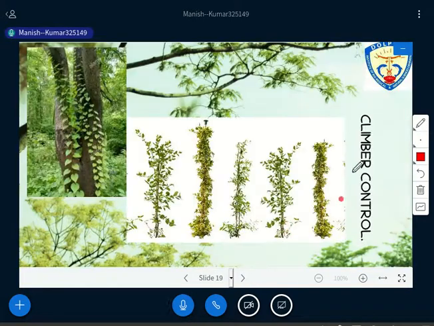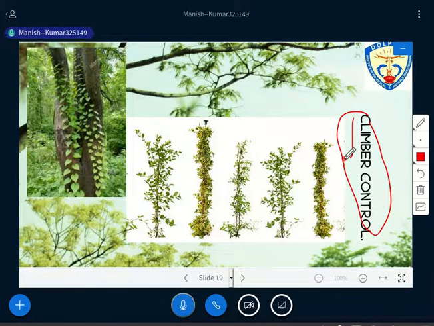Now the next operation is climber control. First we need to know what a climber is. A climber is basically a plant that attaches itself to another plant or an object such as posts and walls. As you can see in the image, it attaches to the plant or the wall or any kind of support it gets, and grows there. So these are climbers and their removal is necessary.